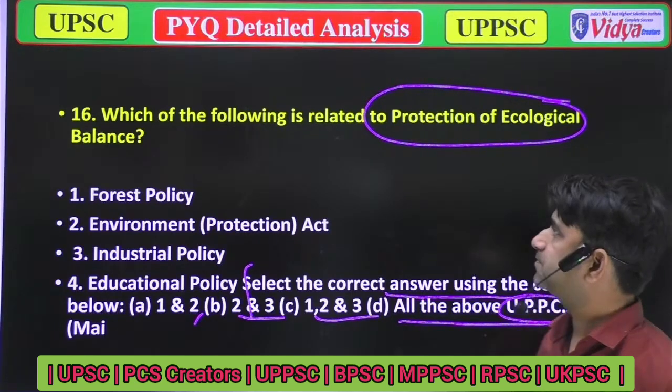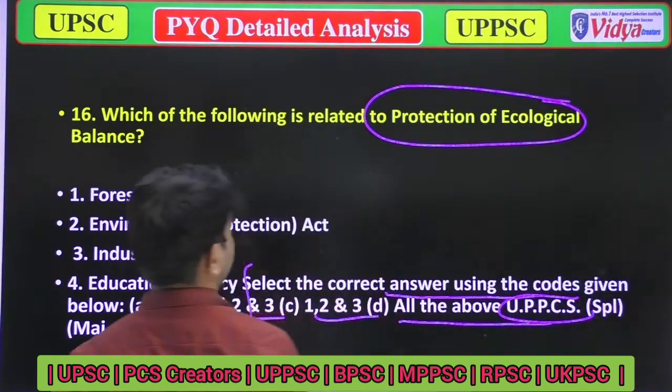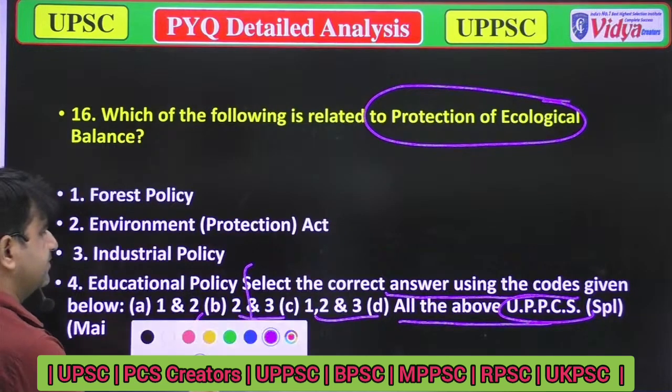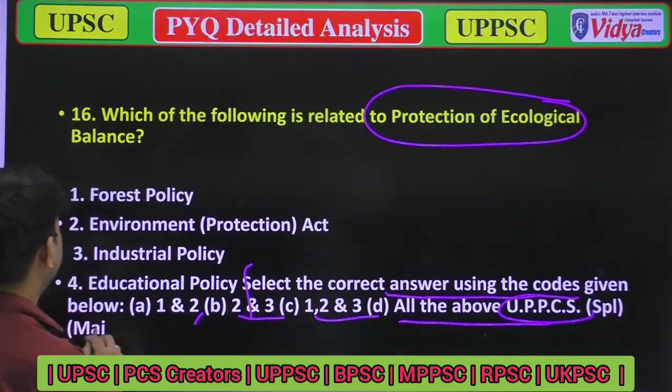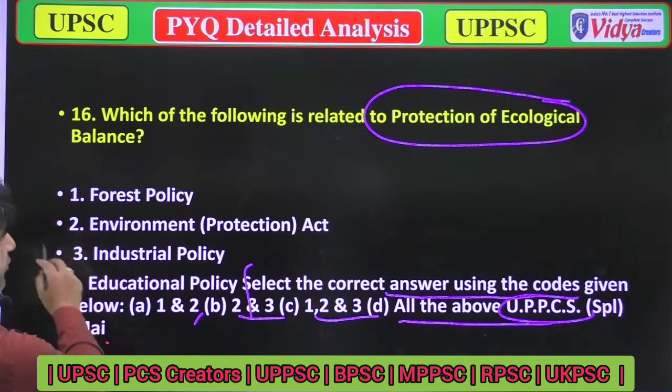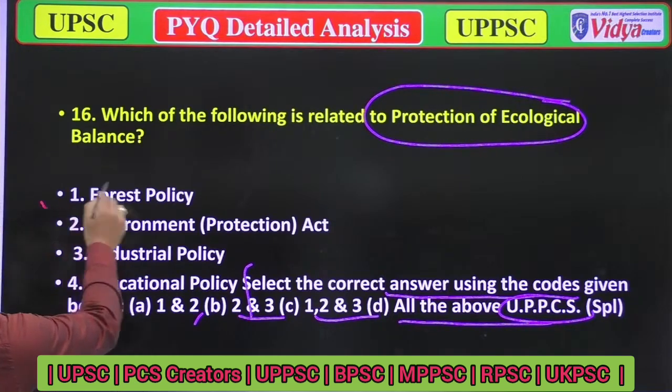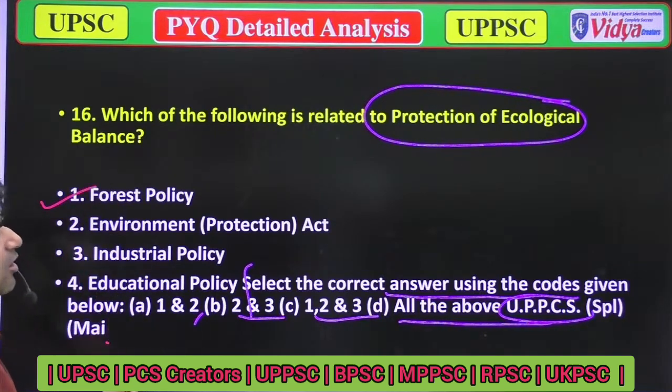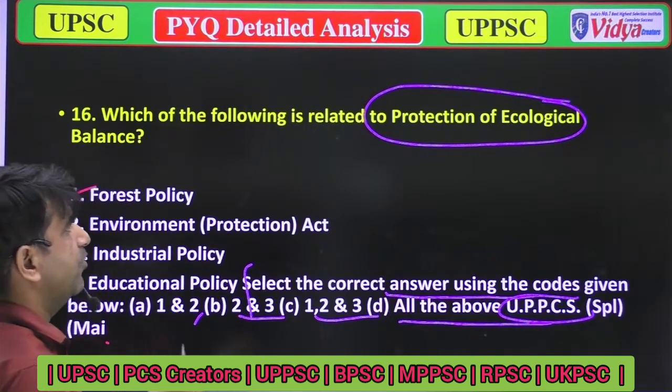Which of the following is related to the protection of ecological balance? First, forest policy. Option B, Environmental Protection Act. Option C, industrial policy. Option D, education policy. Forest policy is directly attached to the protection of ecological balance.